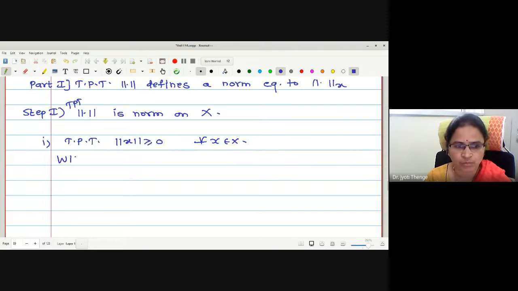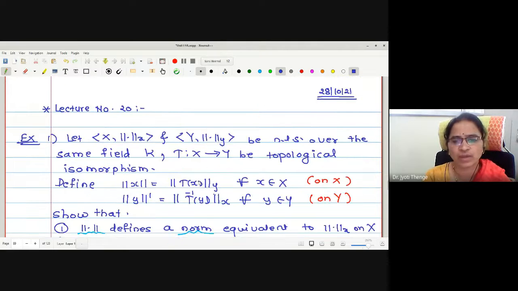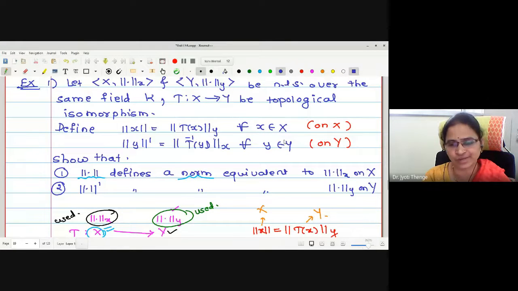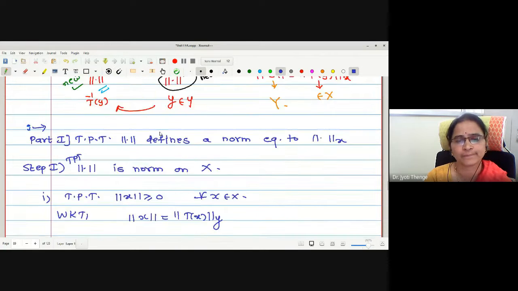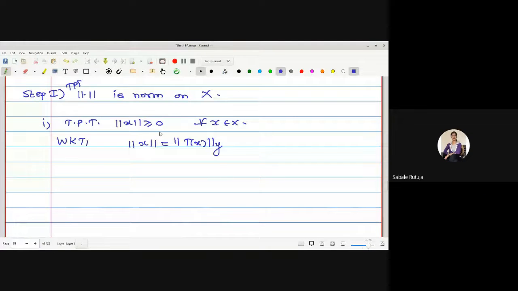But how is this norm defined? This norm is defined as norm y of T of x. Norm x is norm y of T of x. But what is norm y? Norm y is given to be, or defined to be, a norm on Y. Therefore, it is already satisfying all the four conditions. Therefore, let me use the four conditions of norm y to show the four conditions of this norm. Any confusion with this?